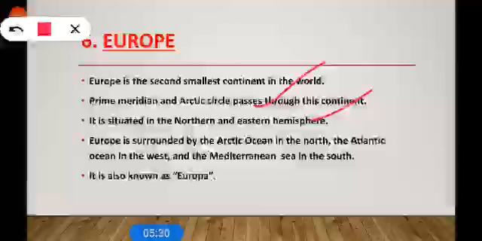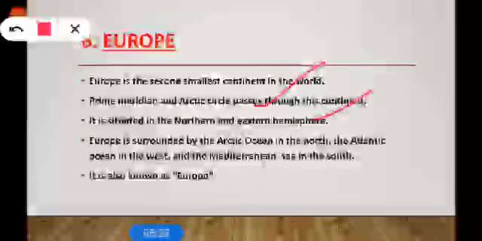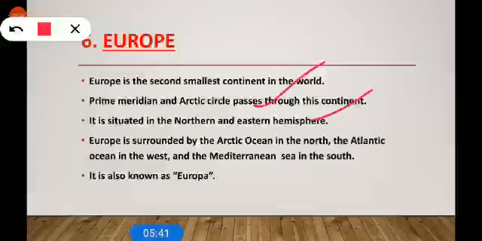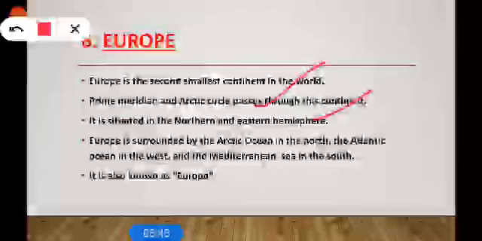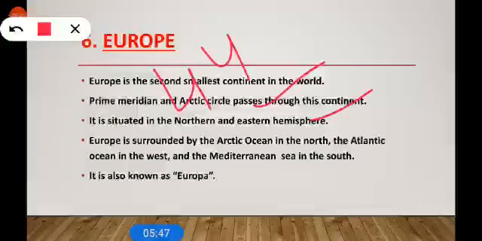It is also known as Europa. And in this, Russia is the largest country in Europe. Clear? Now, it includes 44 countries in it.